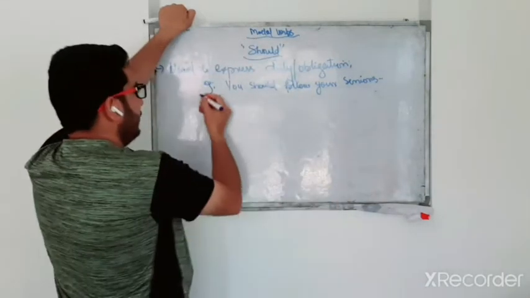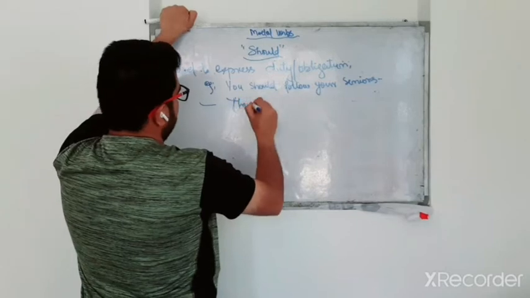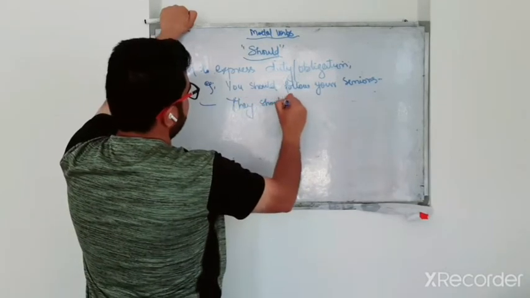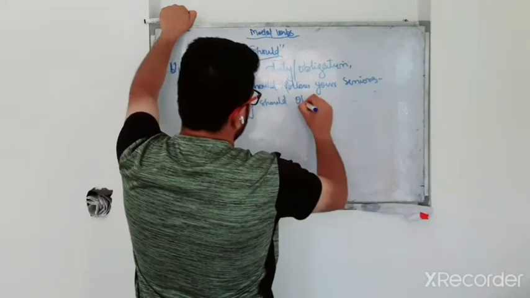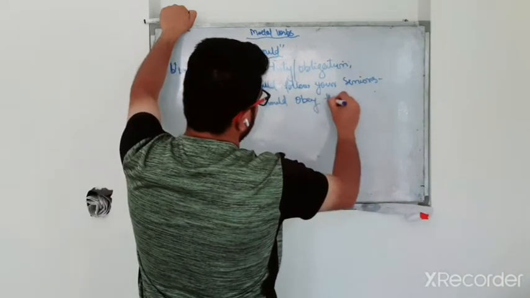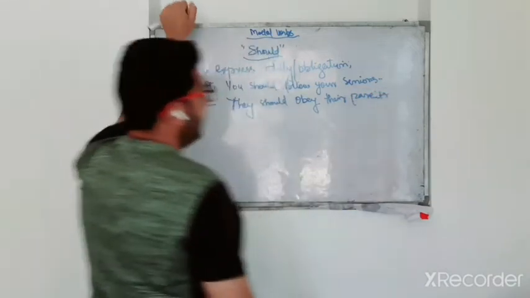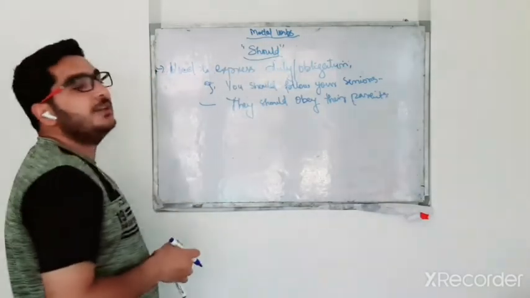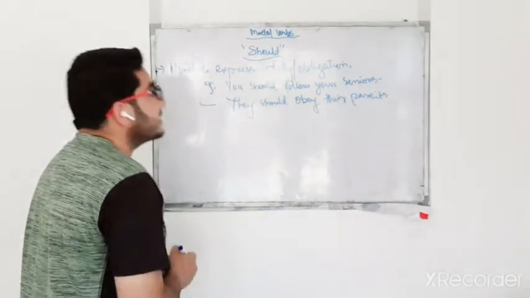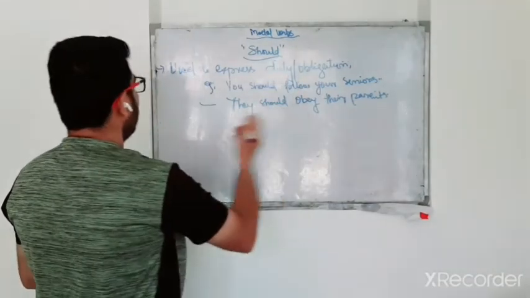Another example, they should obey their parents. So the first use of modal should is that it expresses duty or obligation.